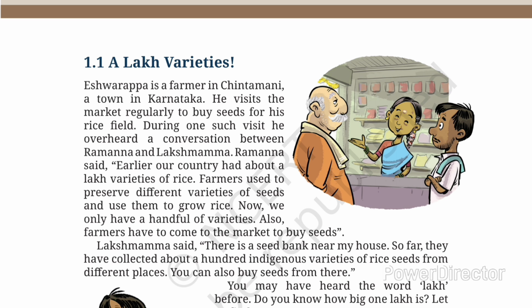One time he visited the town and heard a conversation between Ramanna and Lakshmamma. Ramanna said, earlier our country had about a lakh varieties of rice. Farmers used to preserve different varieties of seeds and use them to grow rice.